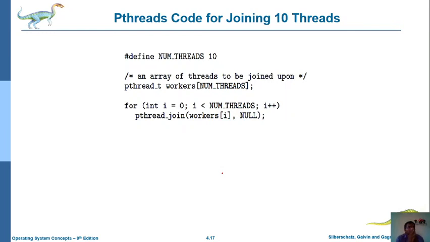Now we observe some sample code for joining more than one thread. For that purpose we take a for loop, starting initially from 0, and check whether i is less than the number of threads. In case we want to add 10 threads, then the number of threads is 10. Then we increase the i value. Whenever the i value is 0, it will check whether that particular thread is already available or not.